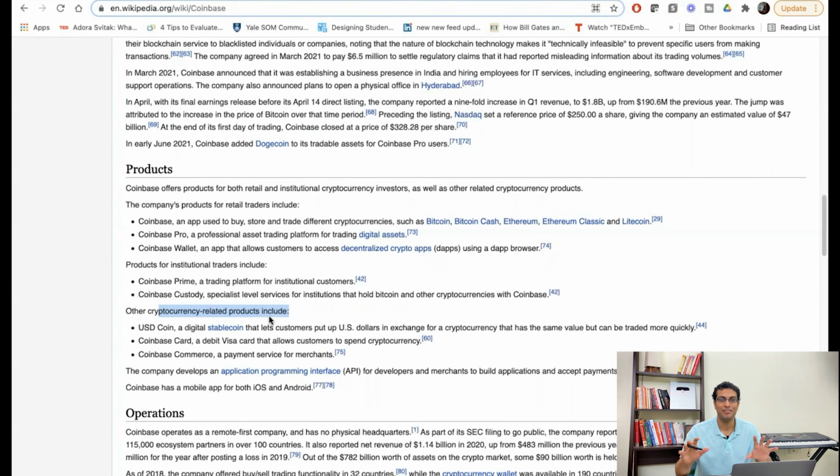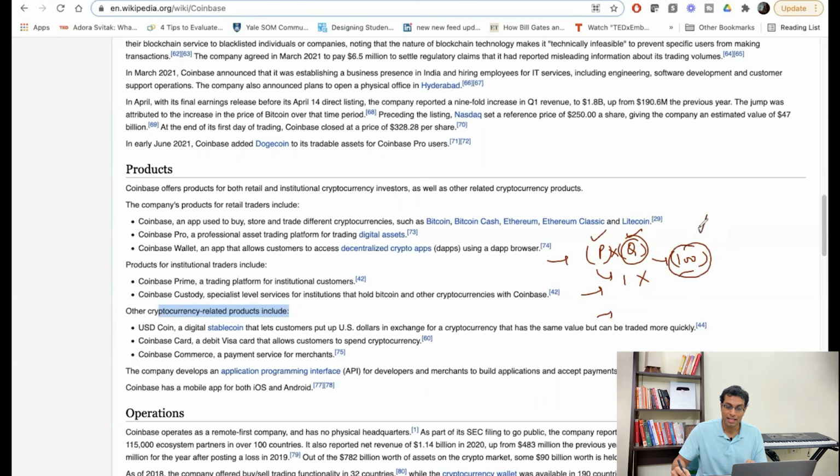So I'll not bore you here with the crypto analysis. But the bottom line is that crypto exchanges can also launch a bunch of their products. They already have existing users and they can amplify their revenues by a lot. For example, I explained this P and Q scenario earlier. P means price and Q means quantity. Let's say that 100 users are using Coinbase right now, hypothetically, and they are using, let's just say, one product from Coinbase. Even if new users do not get acquired, the crypto market is anyways growing, right?